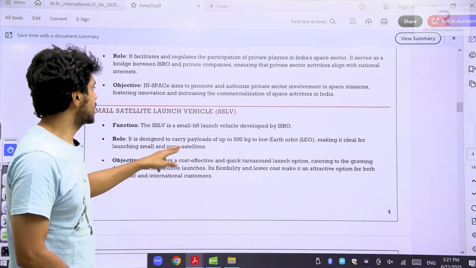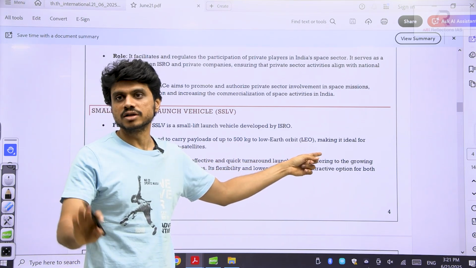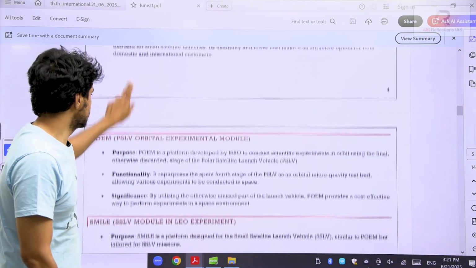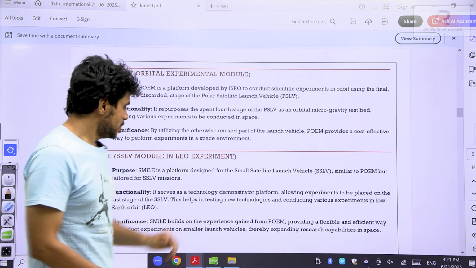This is about the small satellite launching vehicle. So this is 500 kgs to the low Earth orbit. Now you will not get confused, right? SSLV, 500 kgs. Okay, now what is this poem and what is the smile? I told you here.